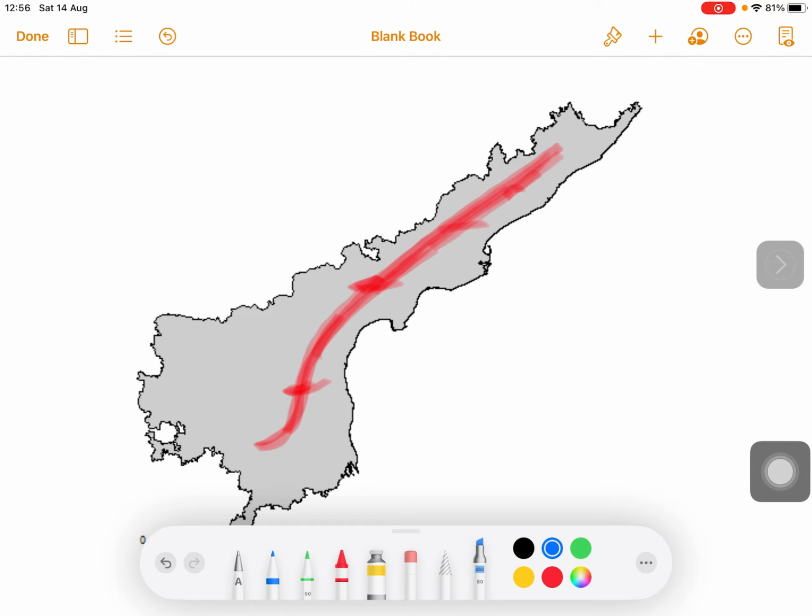Godavari and Krishna. They are dissected by the rivers Godavari and Krishna as valleys at several places and appear as a series of low hills, unlike the Western Ghats. So, we have Western Ghats here. They are continuous compared to Eastern Ghats, which are discontinuous and dissected due to rivers like Godavari and Krishna, which form valleys at certain places.